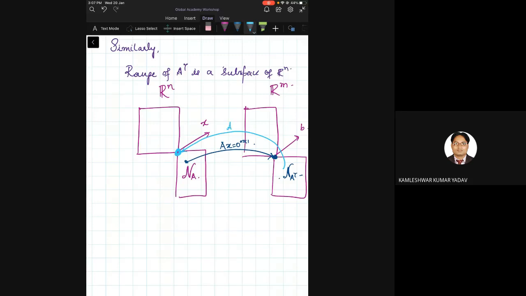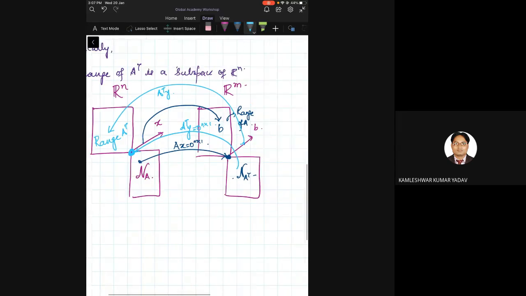This is A transpose y equal to 0, n cross 1. Then any x in Rn gets transformed to a B here. This is called the range of A, or the column space of A. Similarly, any B or y here gets transformed to an element here. This is the range of A transpose. This is A transpose y. Is this okay?